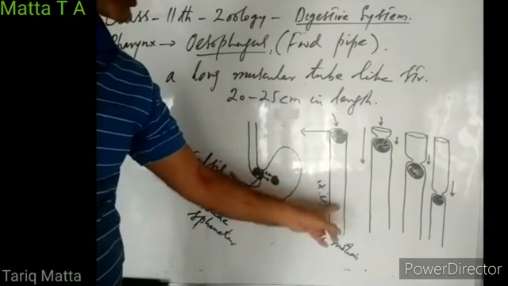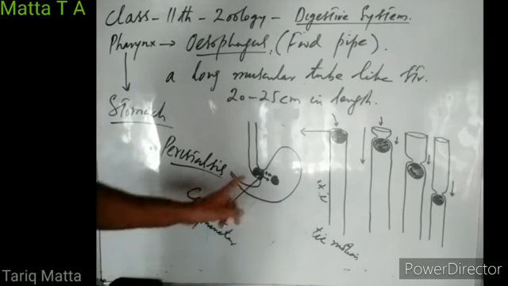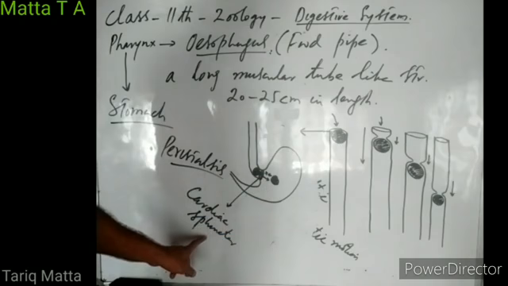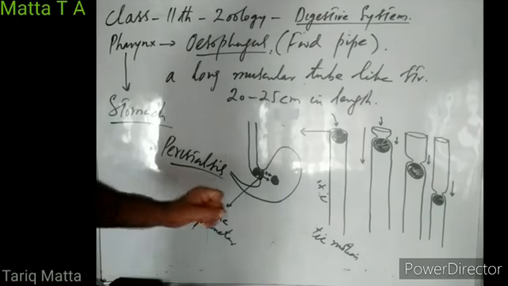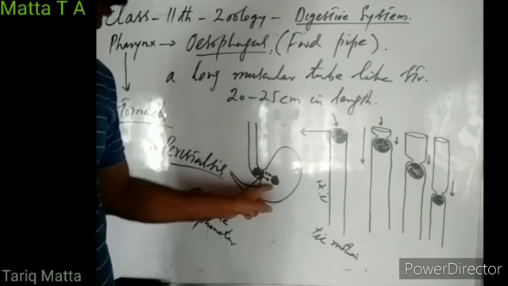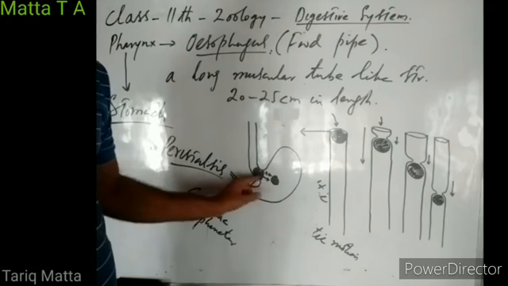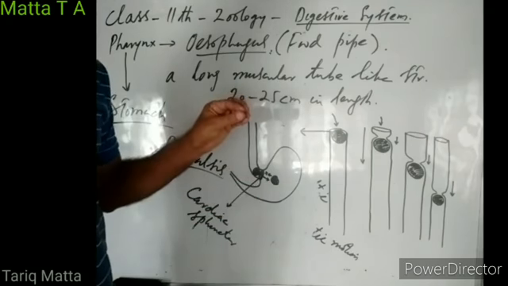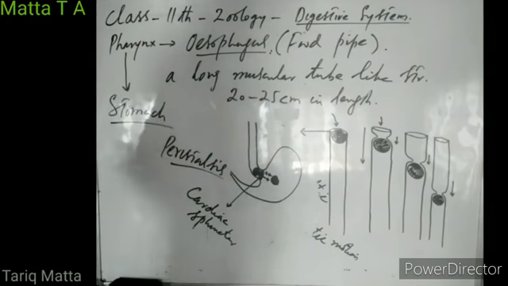The point where the esophagus joins with the stomach is guarded by a valve known as cardiac sphincter. When the food bolus reaches it, it opens and allows the food bolus to enter the stomach. Once the food bolus has entered, this cardiac sphincter again closes, so it doesn't allow the food to go back into esophagus, right?